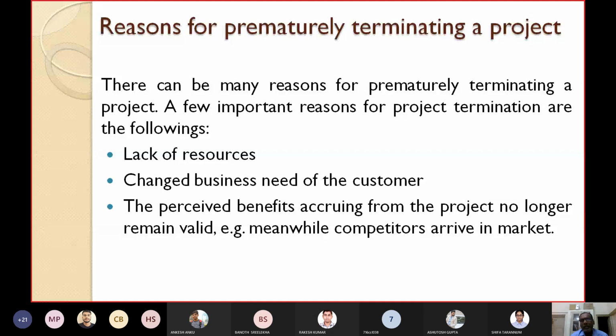It is very likely that they will occupy the market. They will capture the customers in the market, so you cannot compete with them. In that case, it's not better to go for completing the project. Rather, at the starting you can terminate the project. So these are some of the reasons we have discussed for prematurely terminating a project.